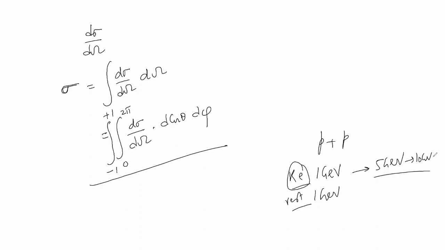Then we move to the Eikonal approximation, okay, which is true for high energy scattering of the particles. On Monday, I will discuss the Eikonal approximation.